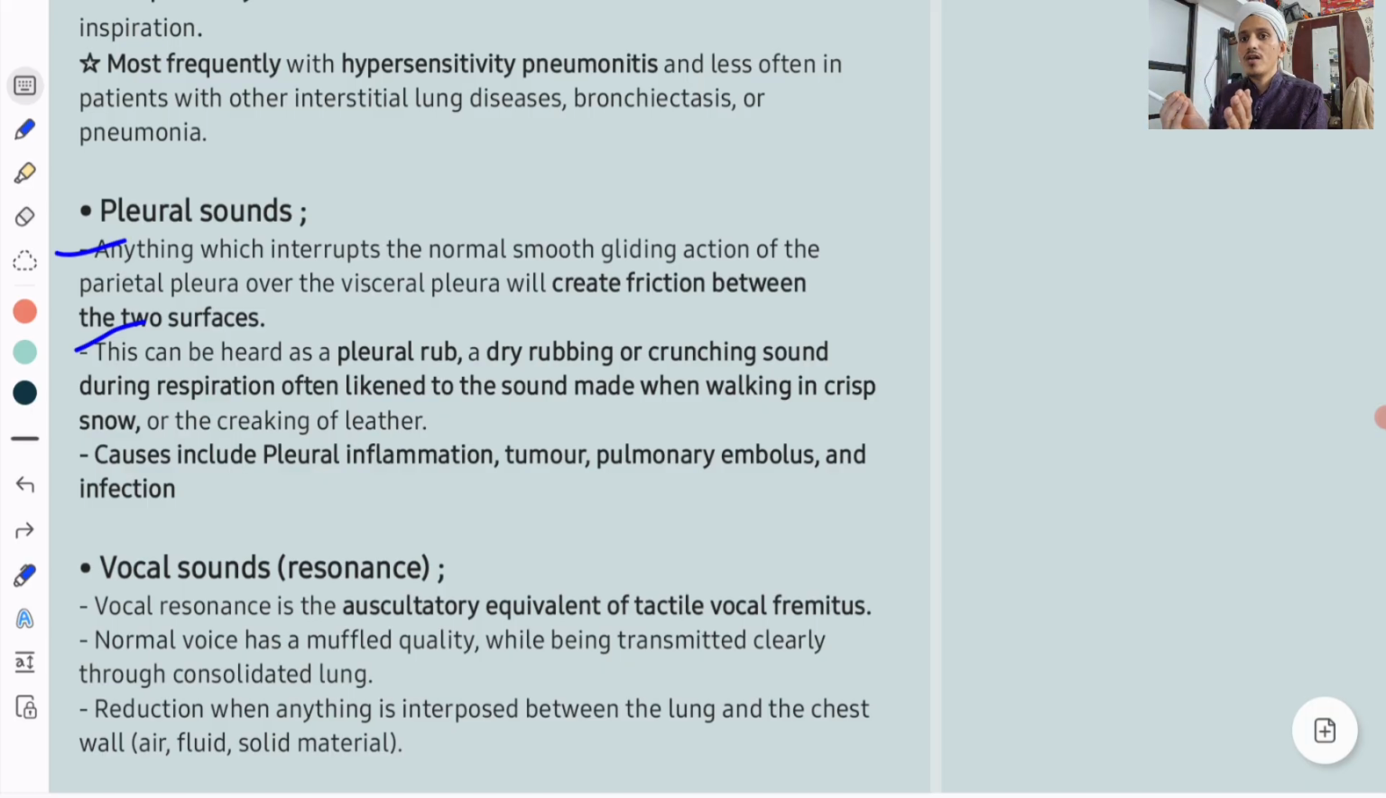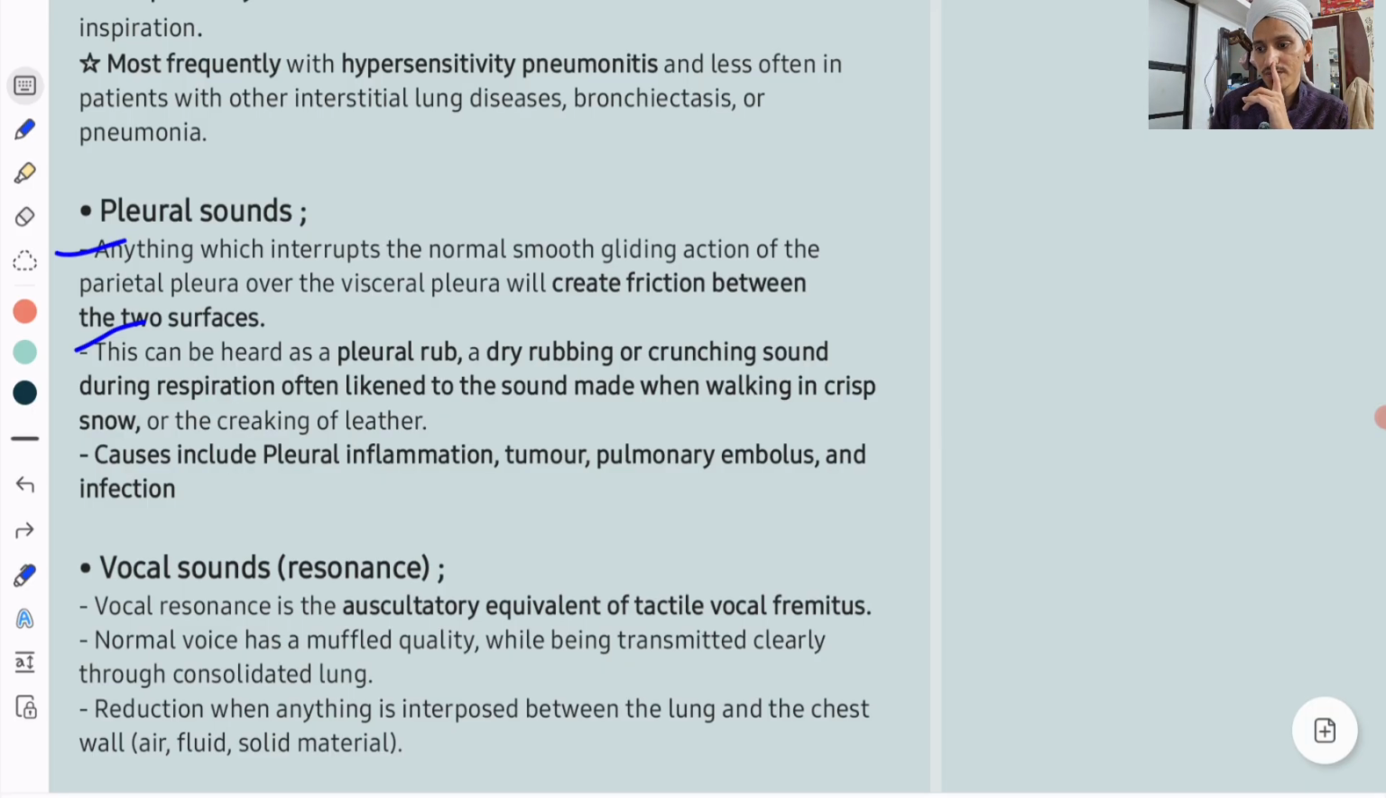Small stones which are used for building buildings. So if you walk on that, or if you walk on collected ice, the sound which comes is likened to that sound, or the creaking of leather. The pleural rub is a crunchy sound. Crunch, this is easy to remember. So it is a crunchy sound, that is pleural rub.